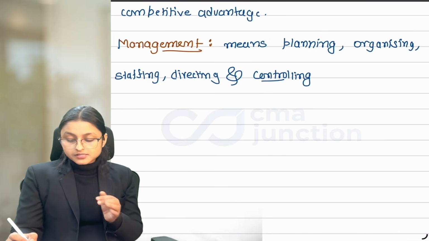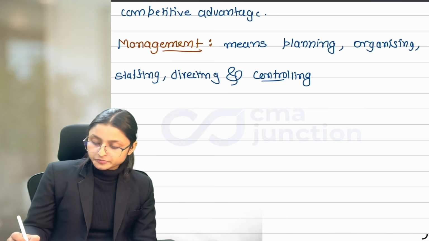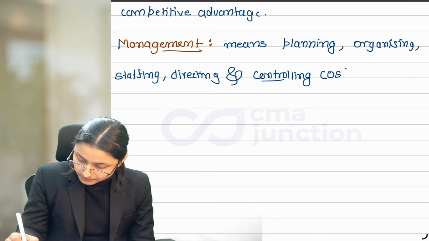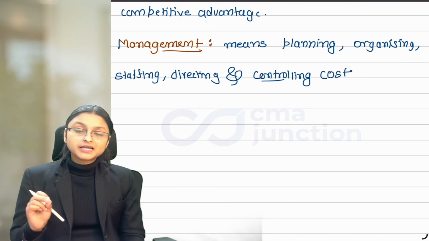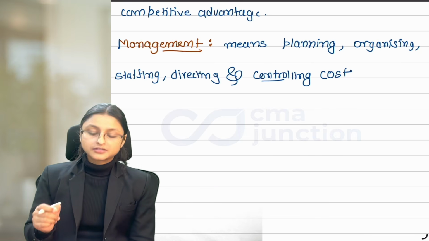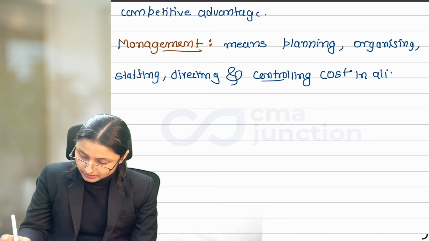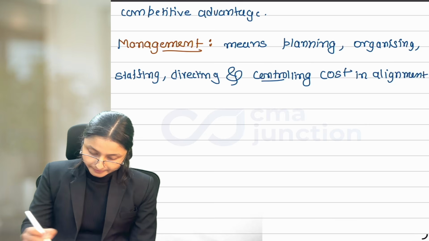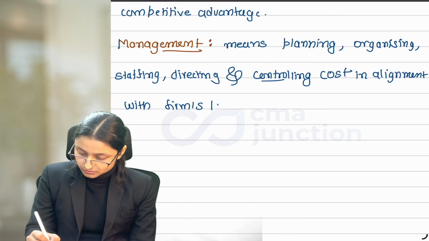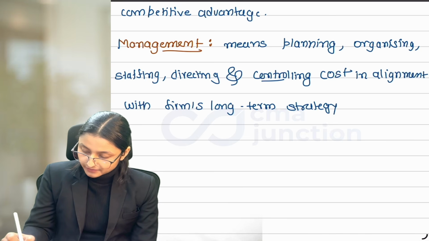So management means planning, organizing, staffing, directing and controlling. Why is this used in strategic cost management? So that we can do this management process for cost. Now, our aim under management is not just to reduce the cost, but to see its long-term impact on our strategic issues, right? So write it down. We need to manage cost in alignment with the firm's long-term strategy and competitive advantage.